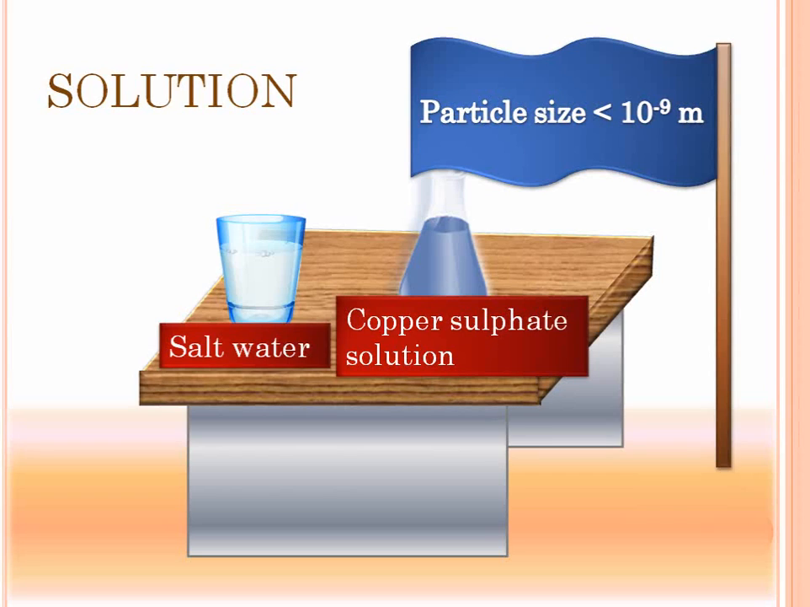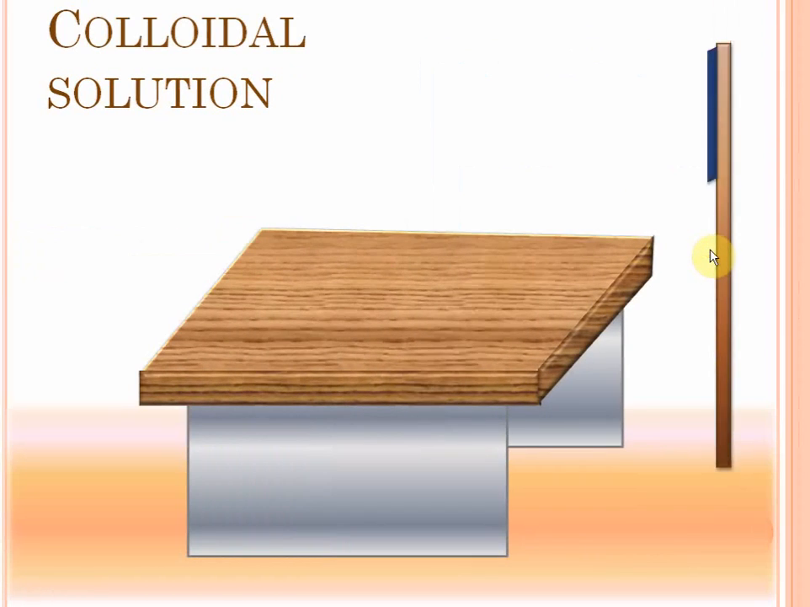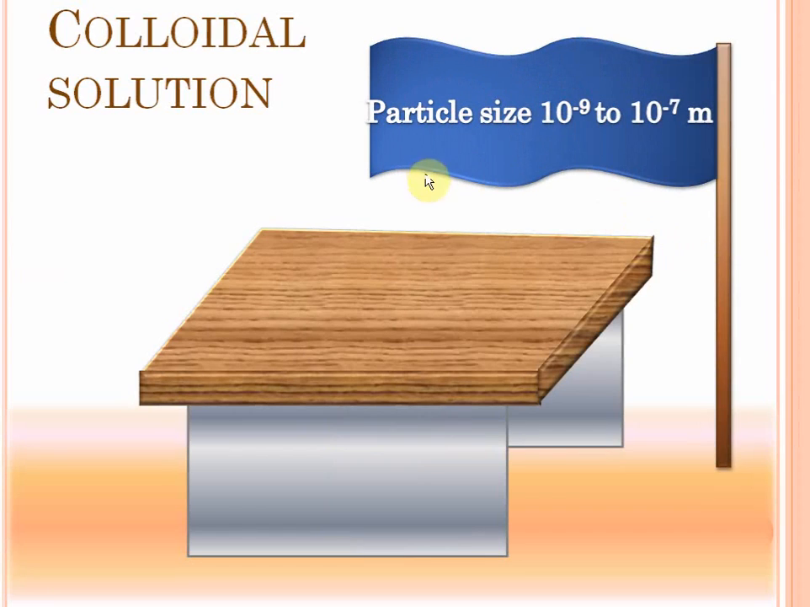But for now, all you have to remember is that a solution is a mixture in which the size of the particles is less than 10 raised to minus 9 meters. A colloidal solution is a mixture in which the size of the particles varies from 10 raised to minus 9 to 10 raised to minus 7 meters. Understood? So you can say that a colloidal solution consists of pure substances which have slightly larger particle sizes compared to only solutions.